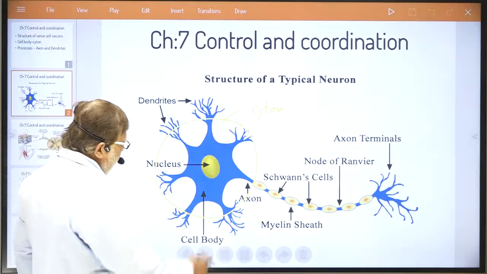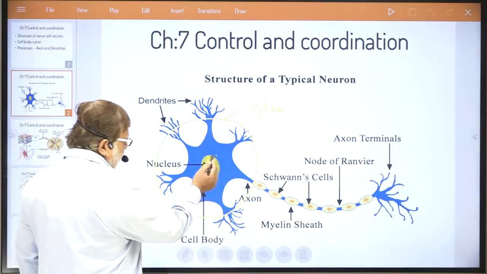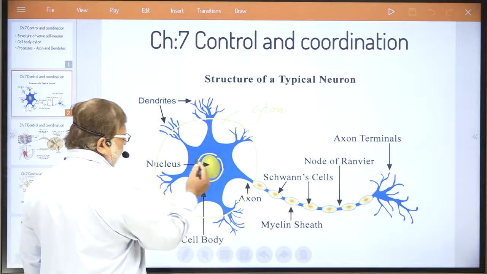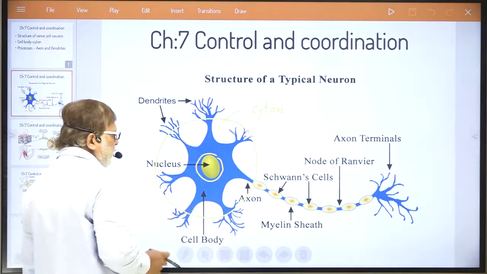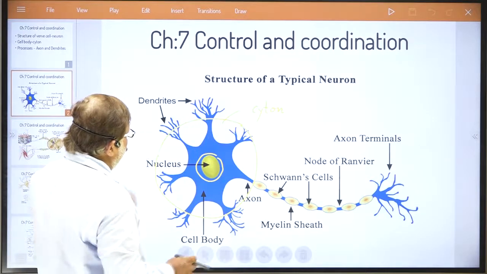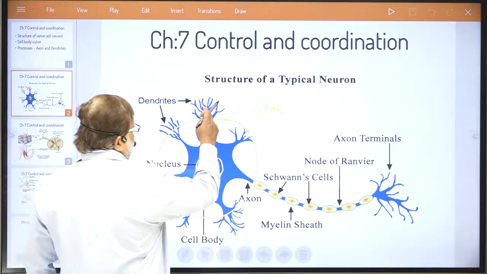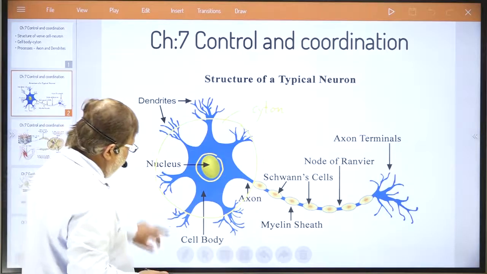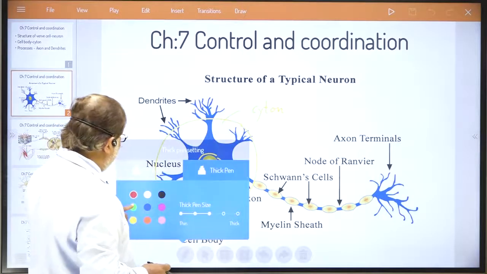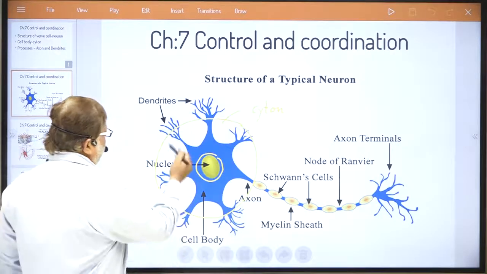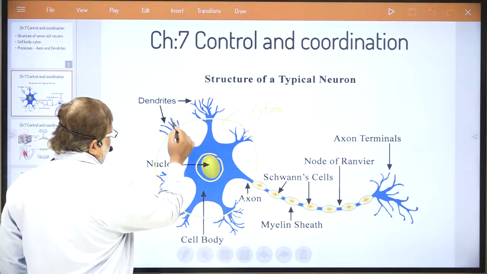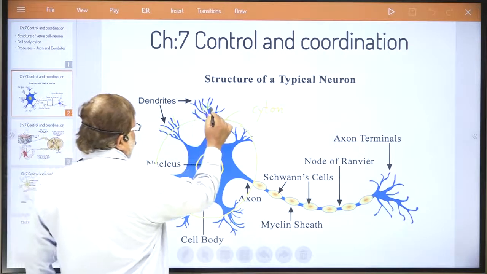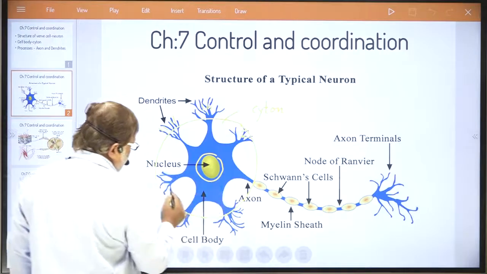Now try to understand, in the cell body you are able to see the nucleus, but what is surrounding this cell body? You can see these hair-like structures. These hair-like structures are actually called dendrites. These are the dendrites which you can see.